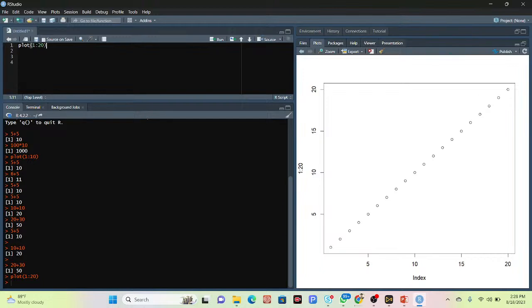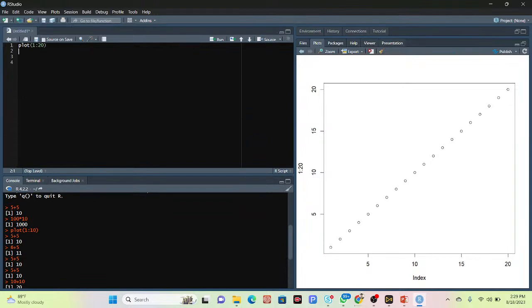So this is the R Script. R Script does not interpret the result one by one, but in the console, when I write the code, I can get the result one by one. It interprets the result one by one. So all the time we are using the R Script here and we can write the code in here. Okay. So in this time we can get the result like that. So basically it is the R Script, where we can write the R code, and this is the console.